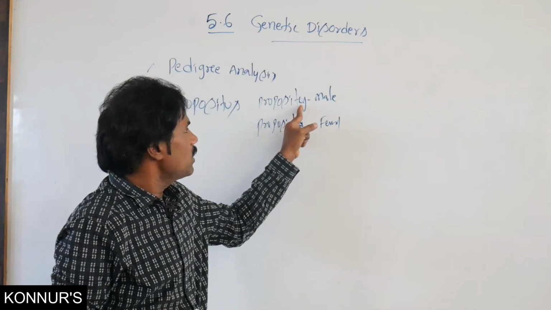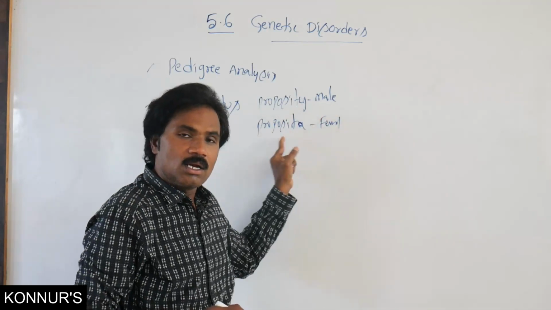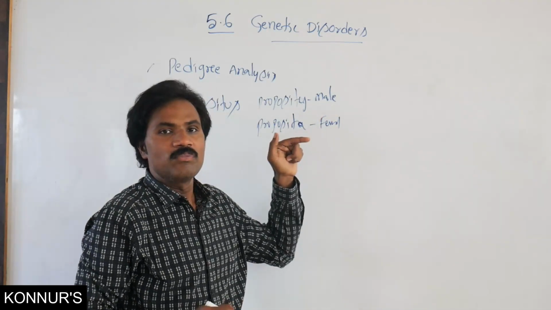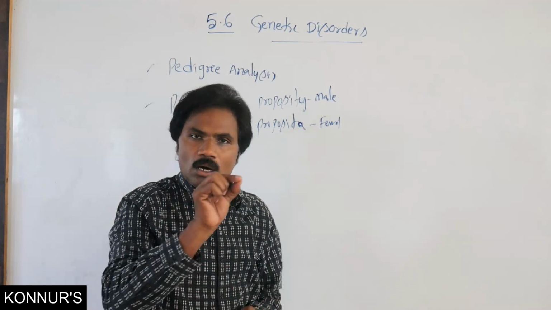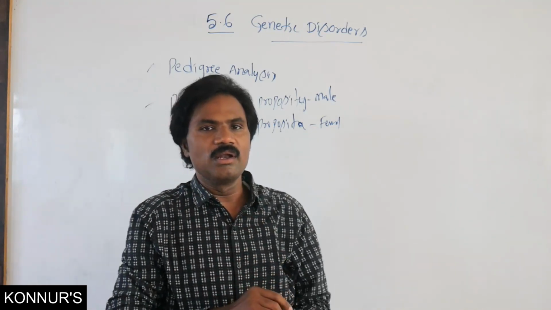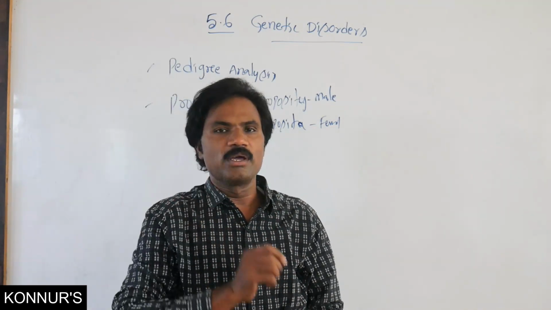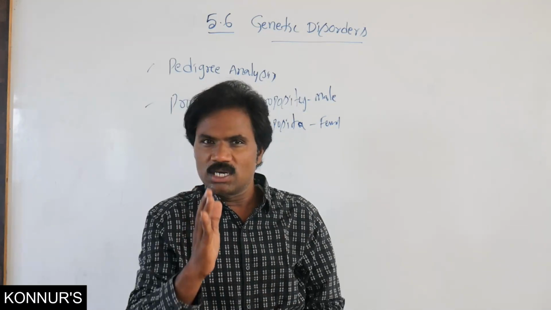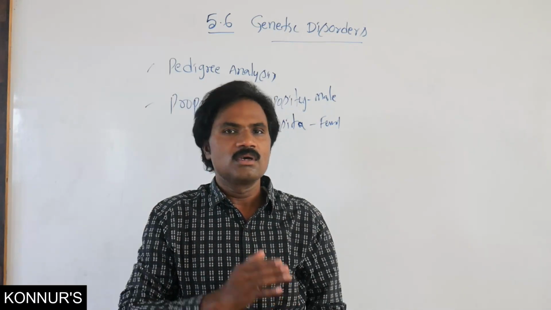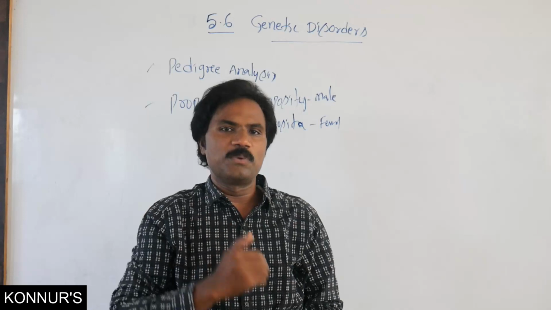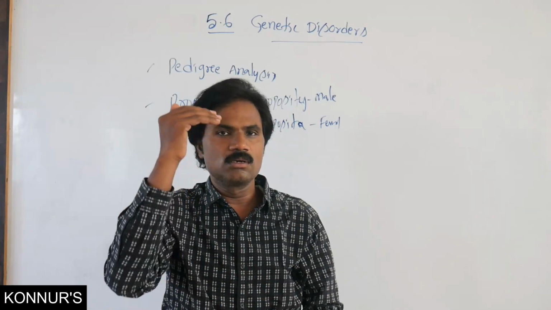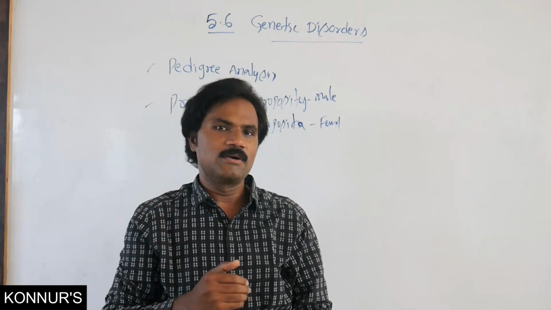Simply remember, the arrow represents the proband. Here the horizontal line indicates the two parents. The vertical line indicates the offspring of those particular parents.